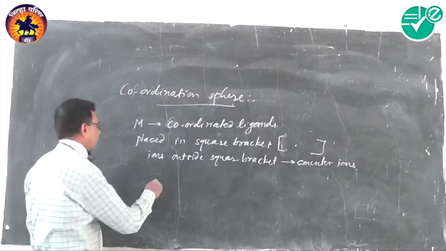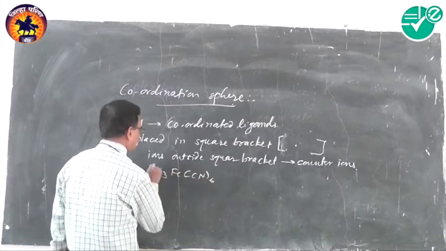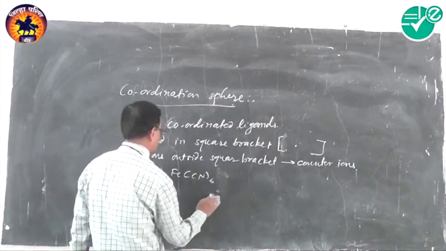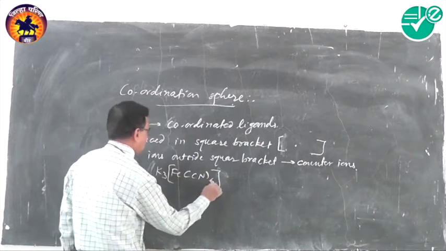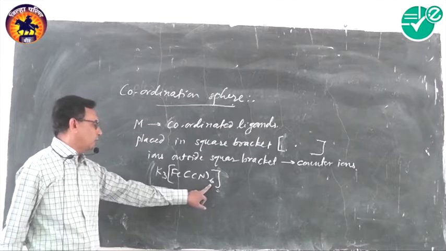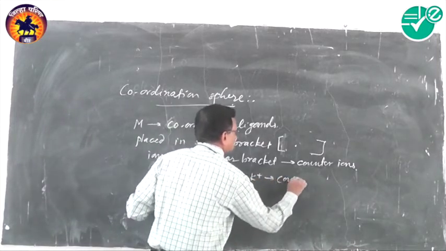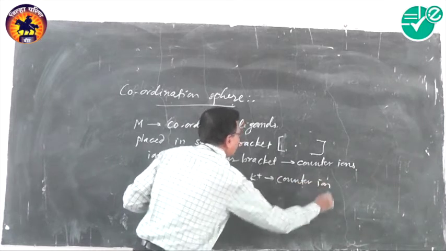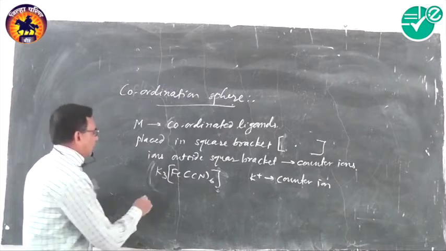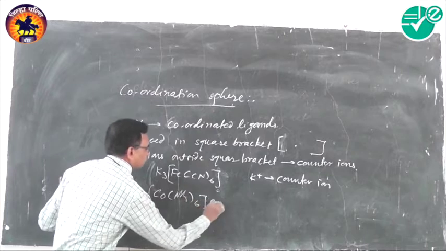For example, K3[Fe(CN)6]. In this case, [Fe(CN)6] is the coordination sphere, and K+ is the counter ion, which is not placed in square brackets. One more example, [Co(NH3)6]Cl3.